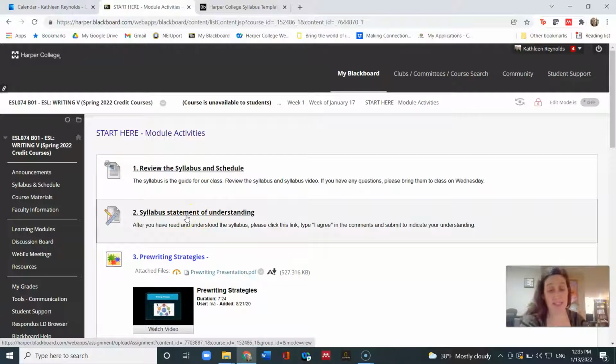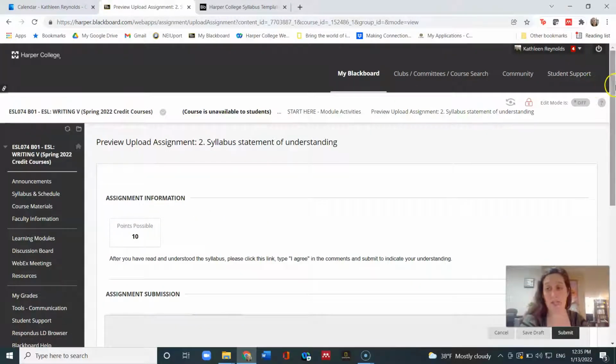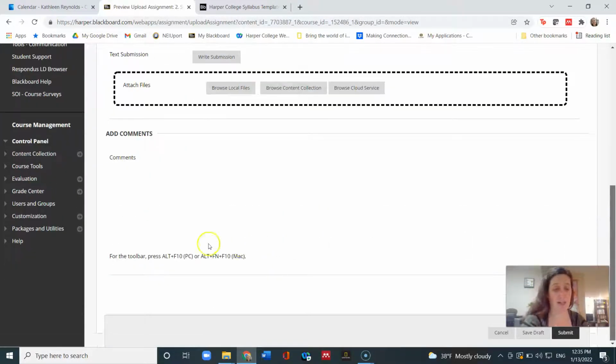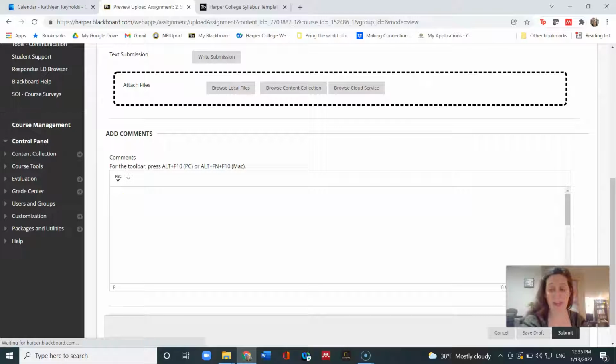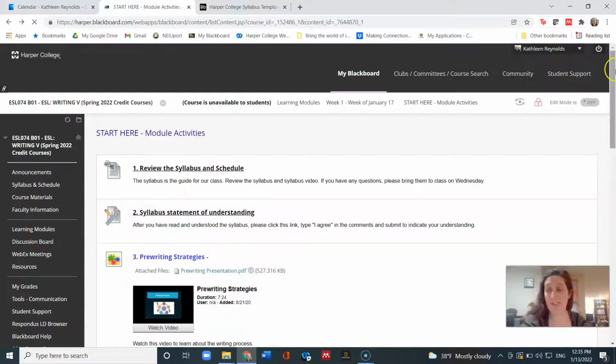typing that you agree with the ideas in the syllabus, that you have watched, that you have read it and looked it over, and that you agree. To complete that activity, you would go here, and under comments, you type I agree, and then you click submit in the bottom right. Okay. And then we have several videos.